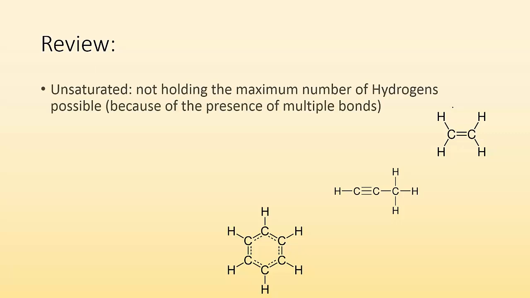All right, so review. Remember that unsaturated means it's not holding the maximum number of hydrogens possible because of the presence of multiple bonds. Like if I had ethene right here, we could break that multiple bond and then each carbon would be able to hold another hydrogen. That's why ethene is unsaturated. Same reason here, propyne's unsaturated, and the same thing here, we've got benzene unsaturated. It could hold more hydrogens. So alkenes, alkynes, and aromatics are going to be what we're looking at.